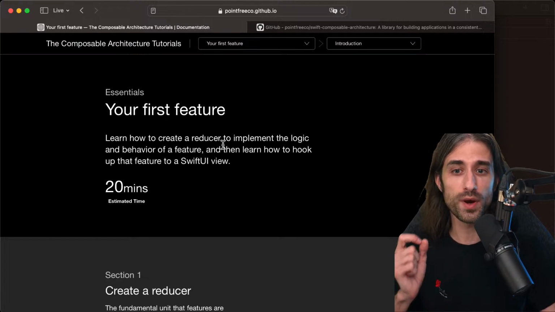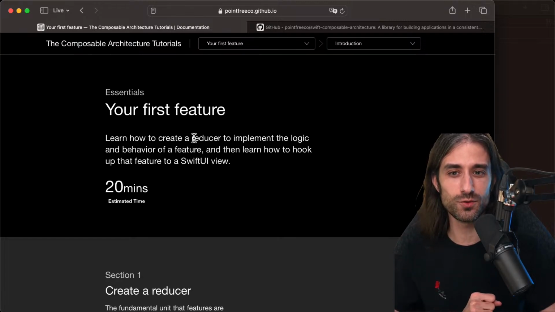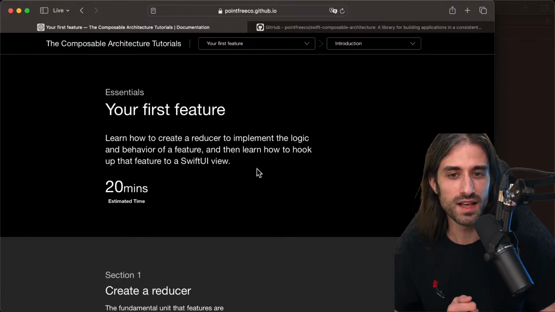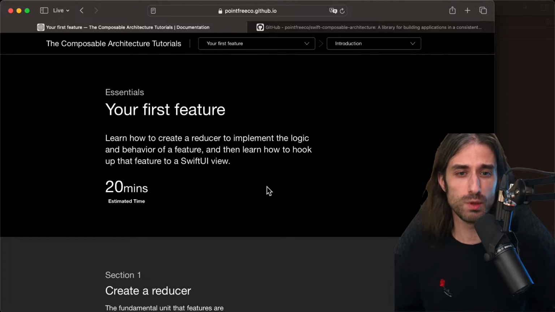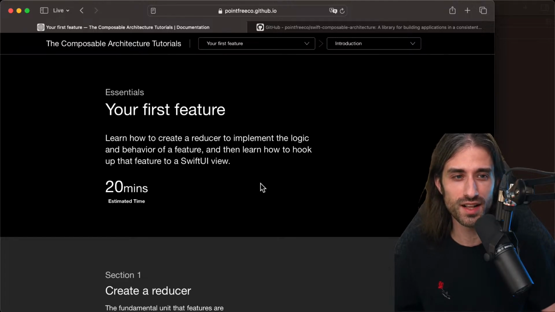So we're going to learn how to create a reducer, and we'll see that this word reducer is really important. If you've ever heard about reducer-based architectures, because TCA did not invent this, this might ring a bell. If you've heard, for instance, of architectures like Redux, that I don't know if it's still popular these days, but I know it used to be popular in the JavaScript world. This seems to be the same idea here. So how to create a reducer to implement the logic and behavior of a feature.